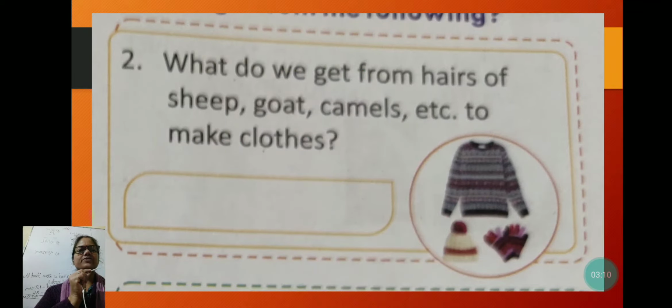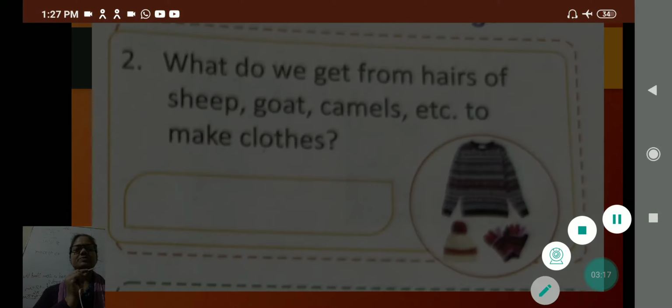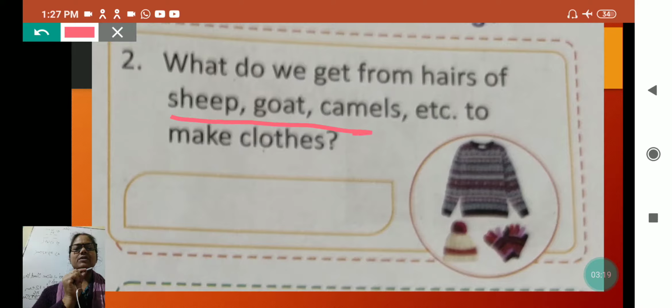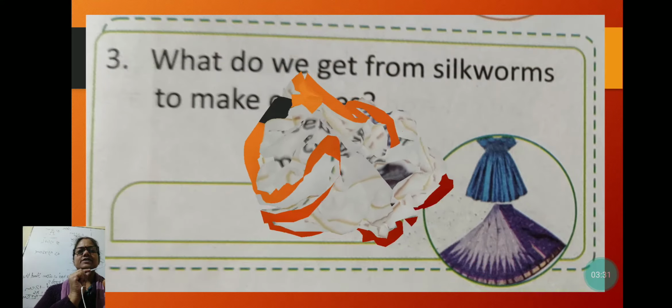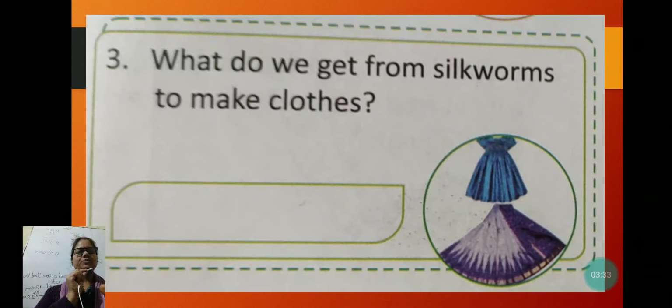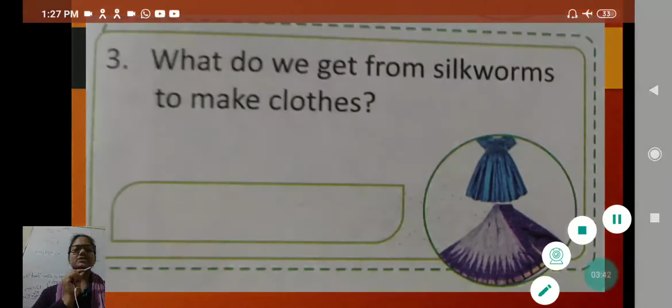Second is what do we get from the hairs of sheep, goat, camel, etc.? And we have studied that the hair of sheep, goat, camel, and even Angora rabbit, okay, is used to make wool. Third is what do we get from silkworms to make clothes, and that is silk yarn. Silkworms weave the cocoon silk thread, and we get this silk thread from the silkworm to make silk clothes.